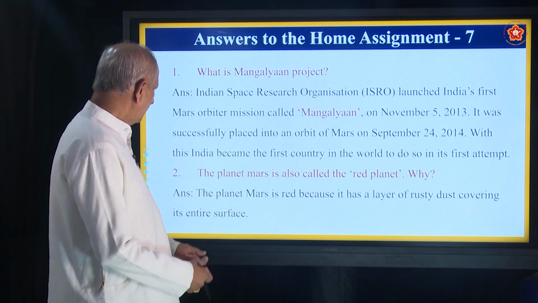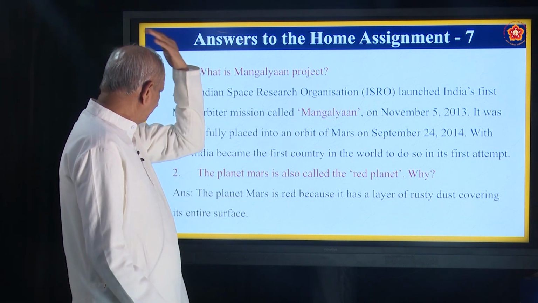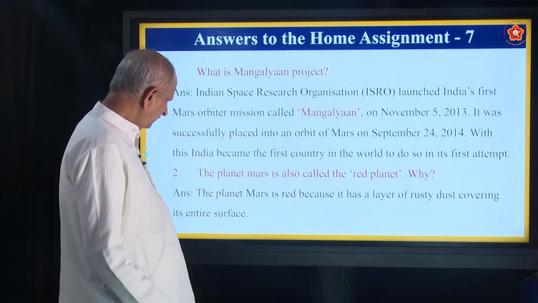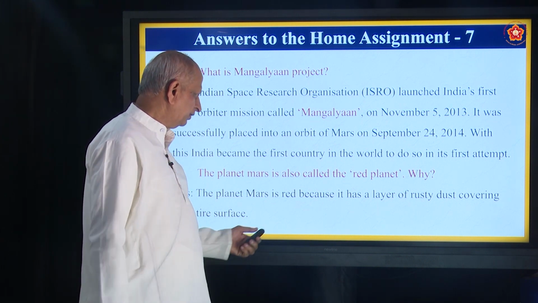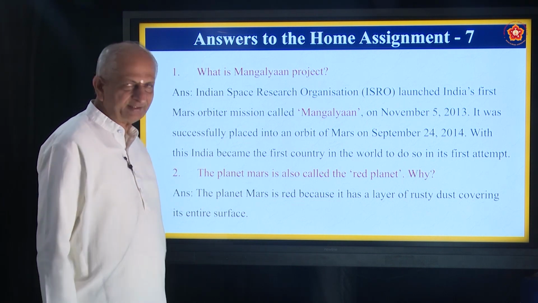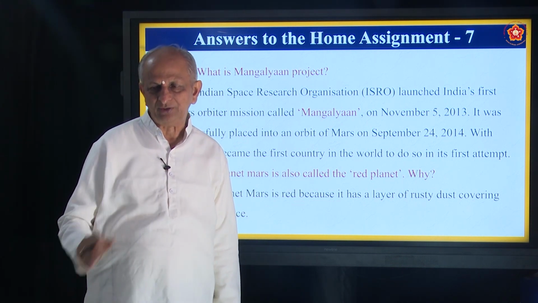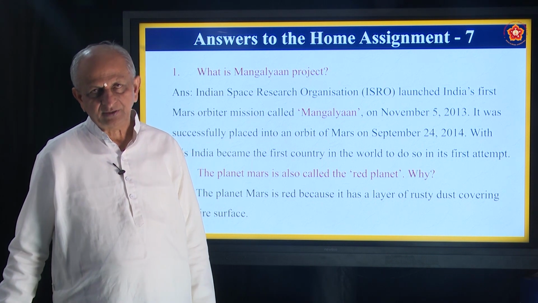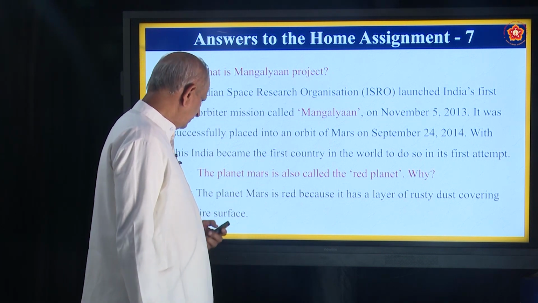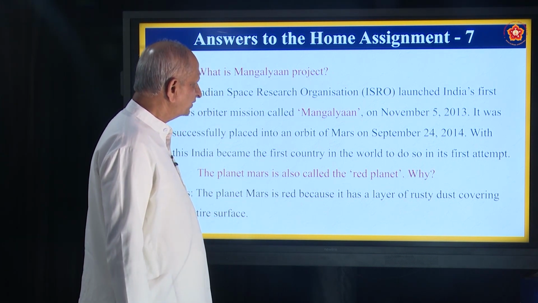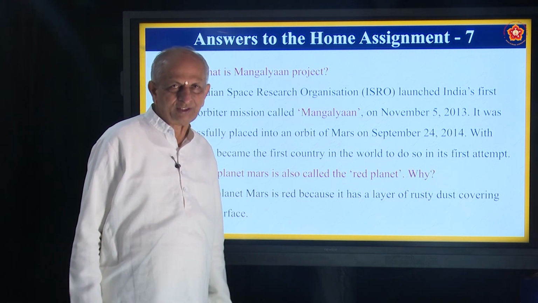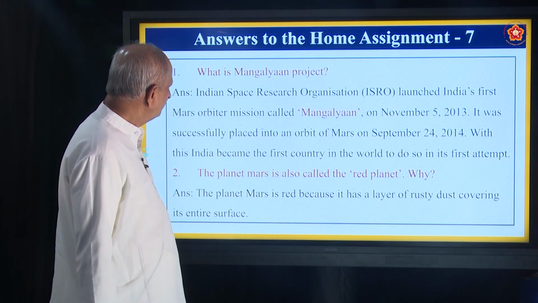Okay. And next question. The planet Mars is also called the red planet. Why? The planet Mars is called red because it has a layer of rusty dust covering the entire surface. And it is also told that 2/3 of Mars is filled with deserts. That's why it looks red in color. Okay, that is the answer for the second question. Noted? Okay, let us come to the third question.